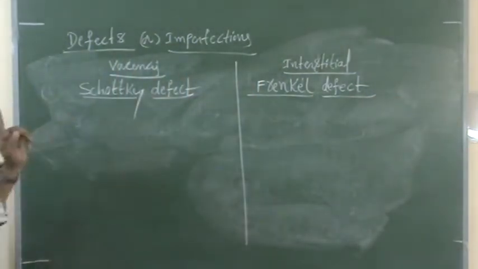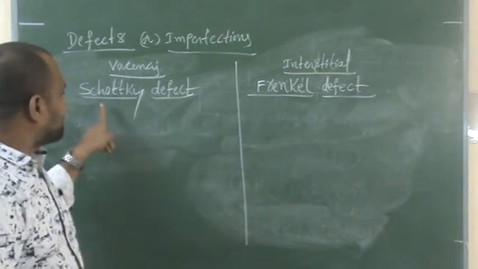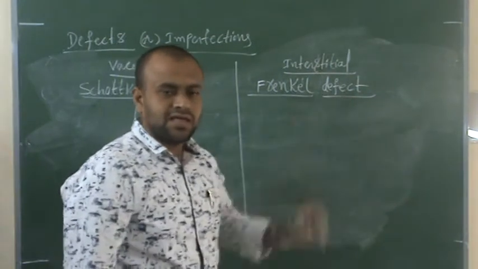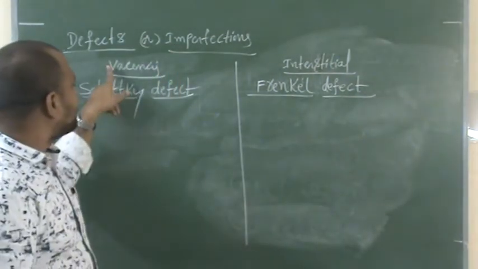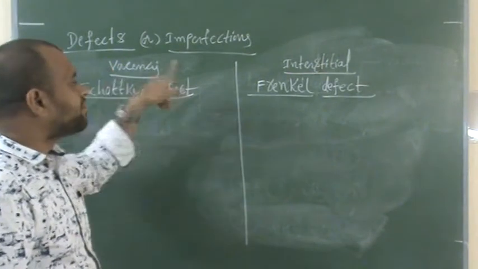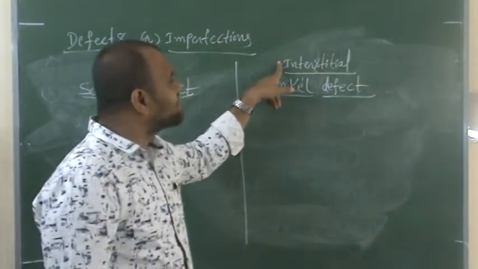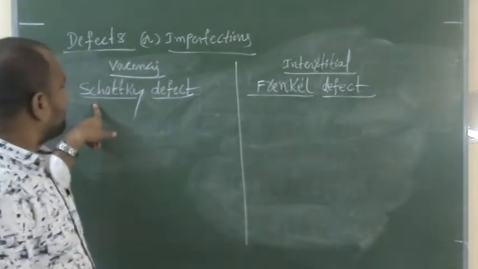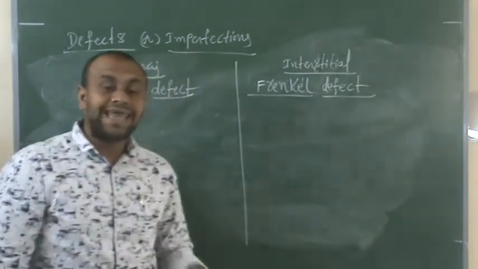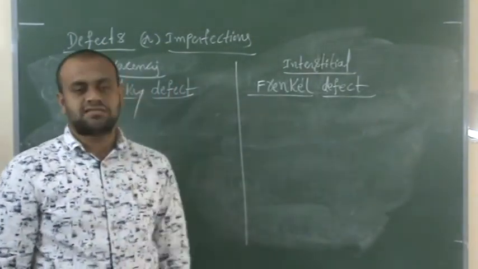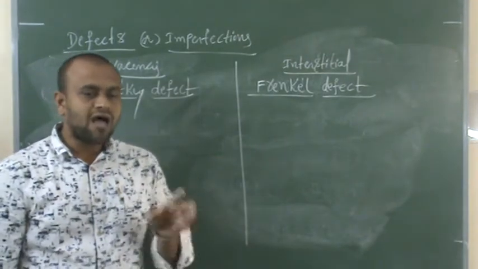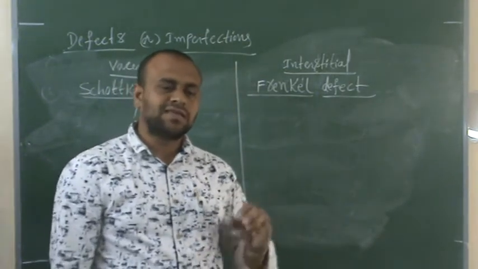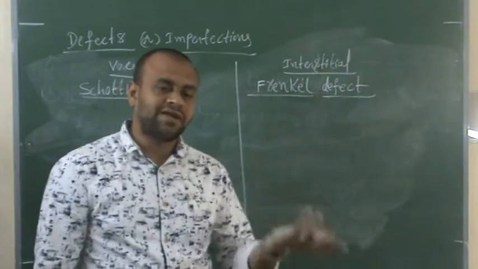So this is very important. Give differences between Schottky defect and Frenkel defect. Schottky defect is an example for vacancy defect. Frenkel defect is an example for interstitial defect. Generally, Schottky and Frenkel defects take place in ionic solids. In what kind of solids? In ionic solids. Let's see what is Schottky defect.